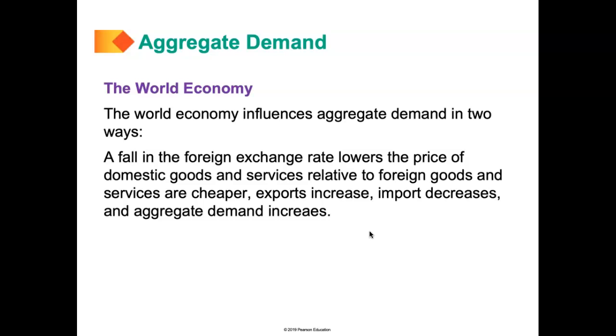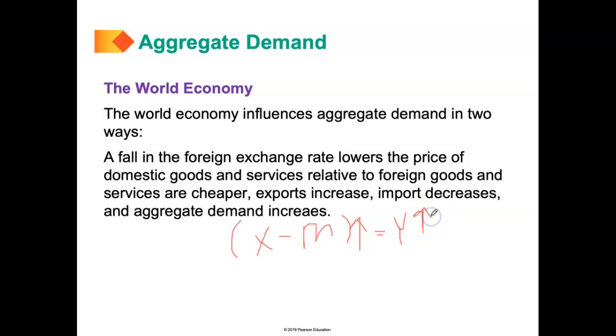If domestic goods relative to foreign goods are cheaper, our exports will basically increase because people actually buy more from the United States. Imports will decrease because foreign goods look more expensive. And as exports are increasing and imports decreasing, aggregate demand will increase again. So this whole equation, X minus M, becomes bigger. As it becomes bigger, Y also becomes bigger as well.